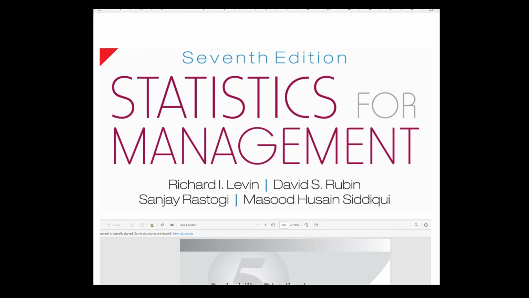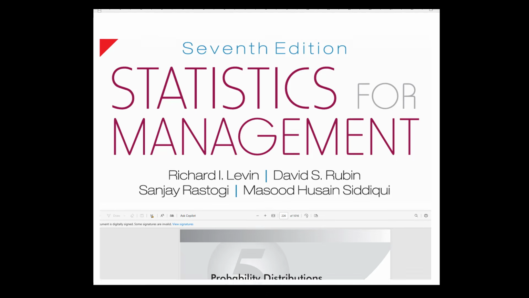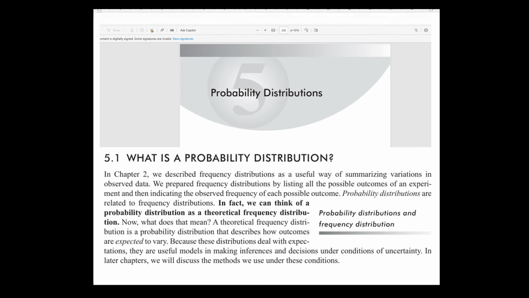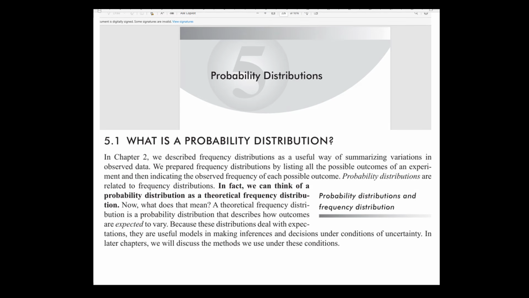Hello students, in this video we are going to learn Chapter 5, Probability Distributions, from the book Statistics for Management by Levin and Rubin, 7th edition. So what is a probability distribution? In fact, we can think of a probability distribution as a theoretical frequency distribution, right?